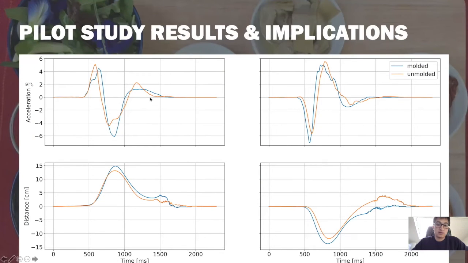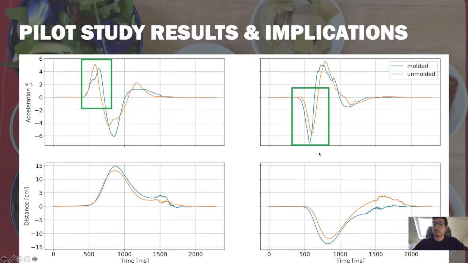Here we have the pull results, and here we have the push results. What we can see from the acceleration graphs, which are the top two, is that the expected biases are indeed seen, namely that in this case we have a faster reaction time towards unmolded food, since the orange curve precedes the blue one. We also have a stronger force when reacting to or pulling these unmolded images.